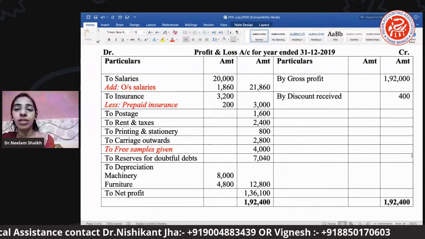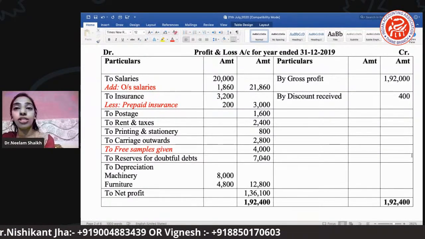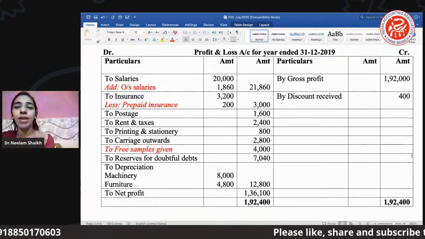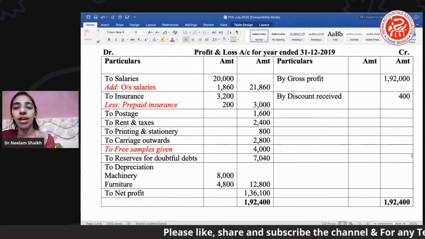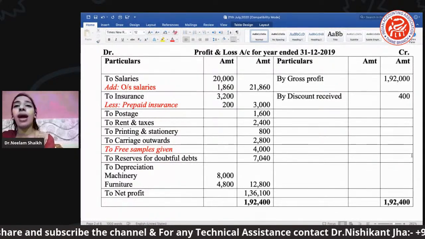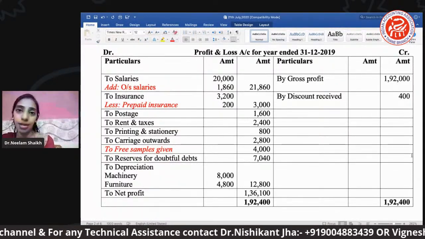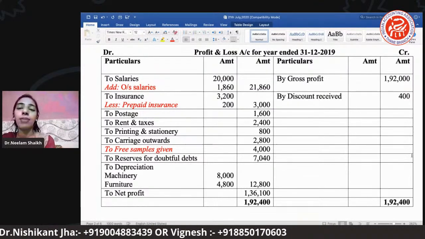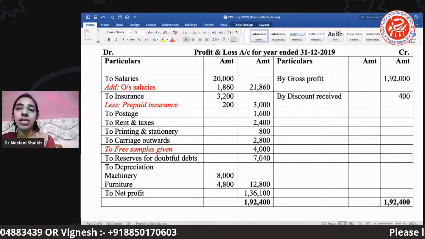Then insurance was given, and for the insurance pay, there is an adjustment we call prepaid. Okay, so if it is prepaid, then that amount has to be reduced, right? Because we have already paid it, it will be deducted. If it is outstanding, we have to add it. If it is prepaid, we have already paid additionally, so in that case we have to less it. But both are our adjustments. That's why you can see it in the red mark.